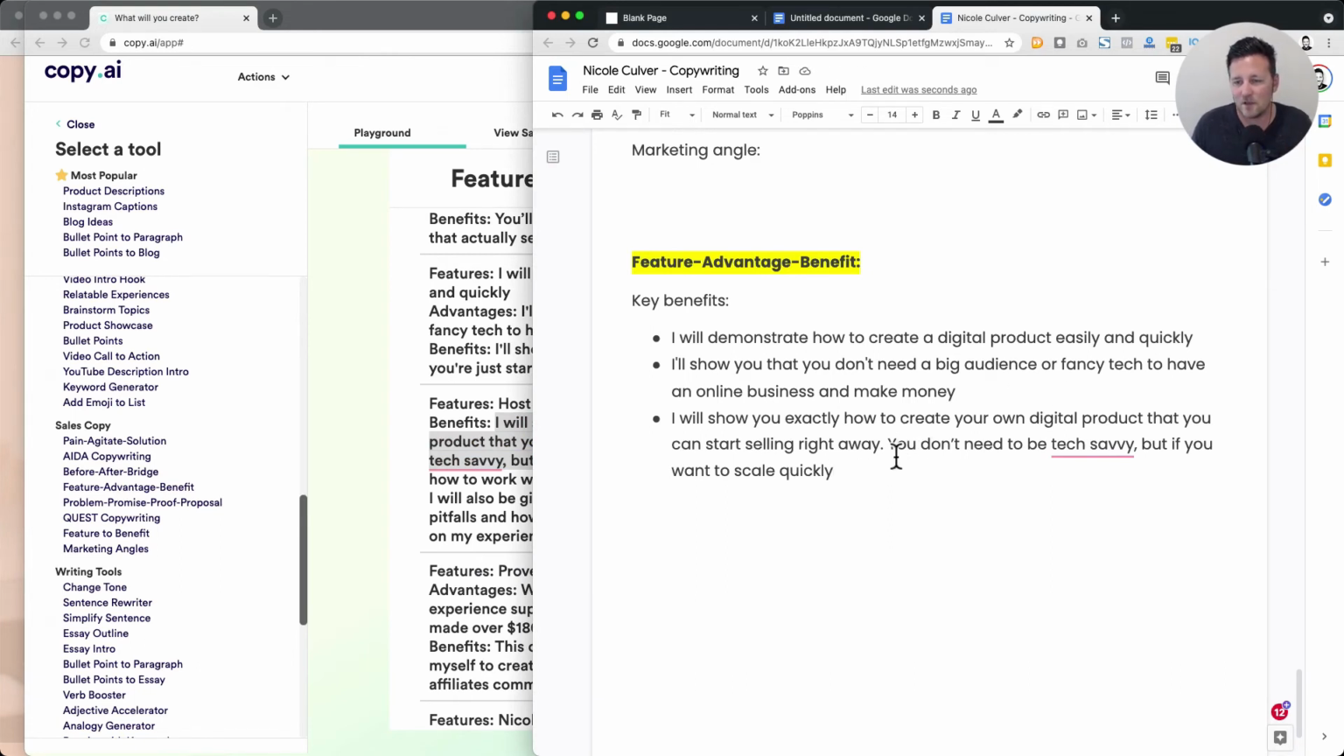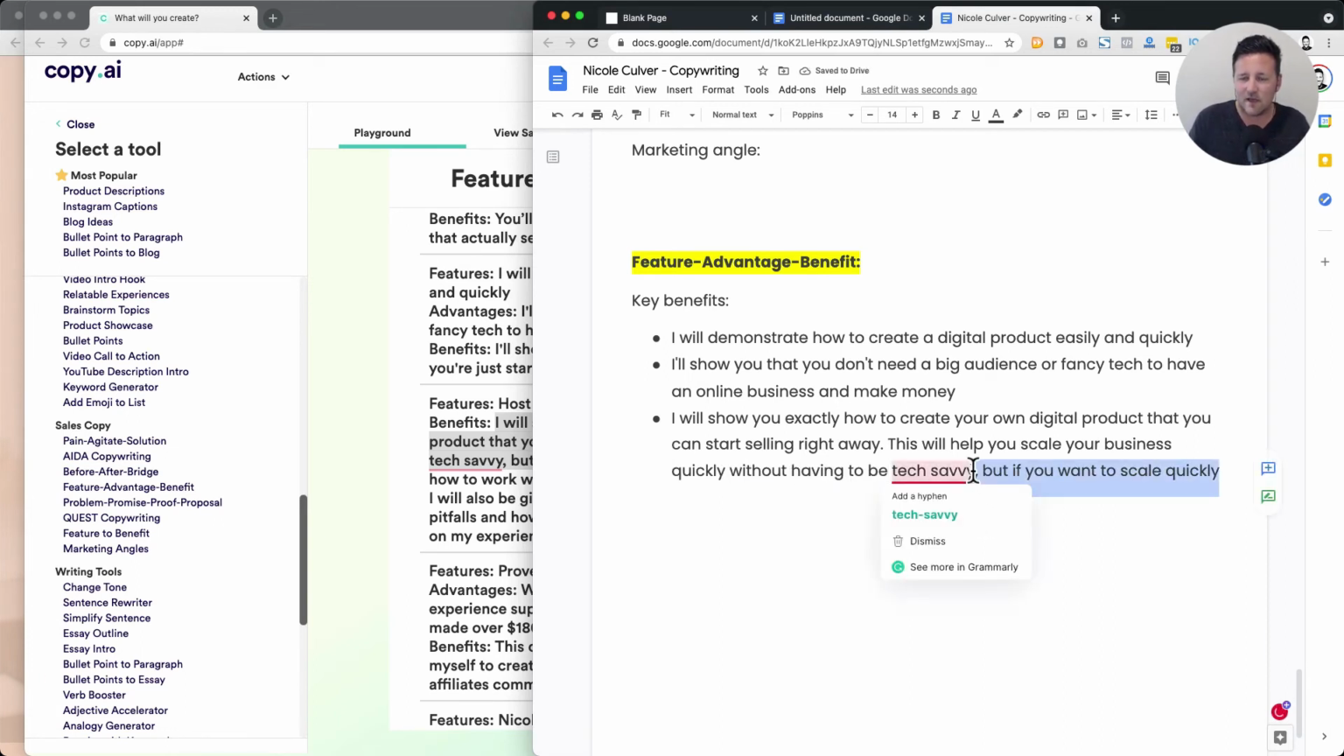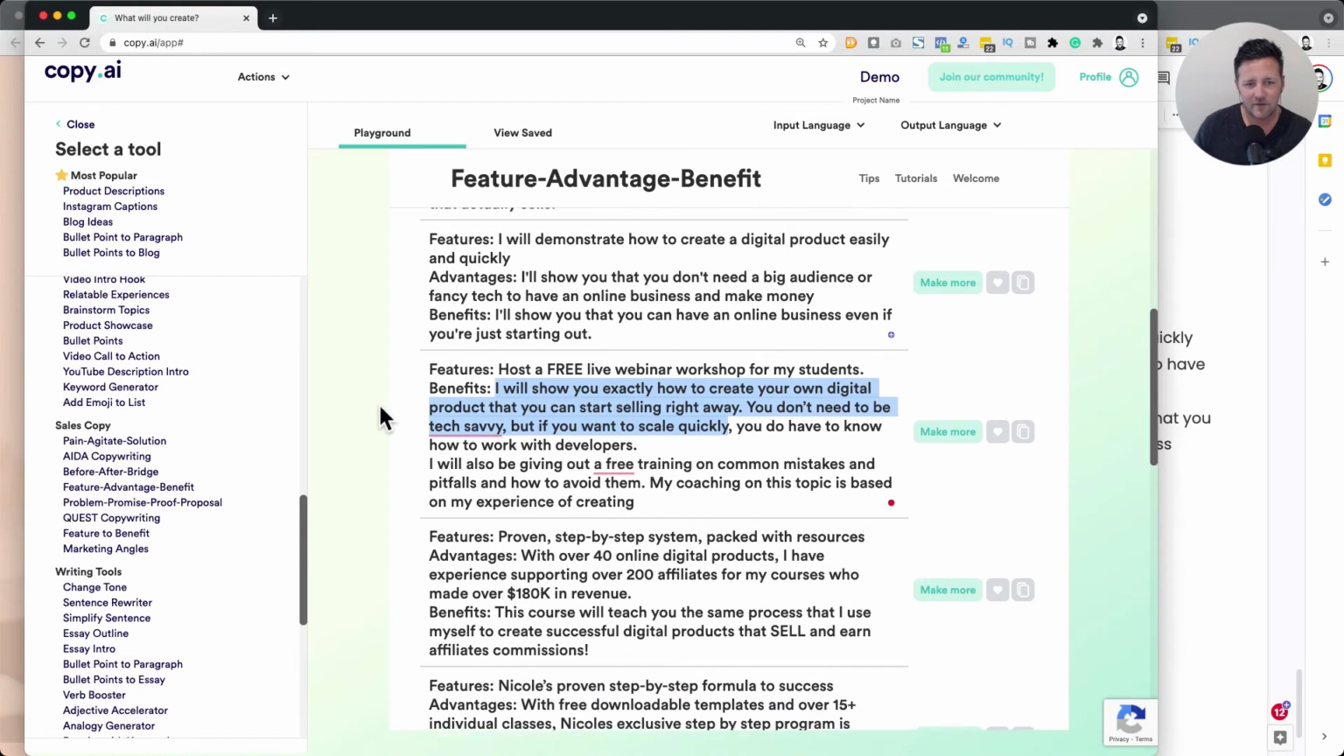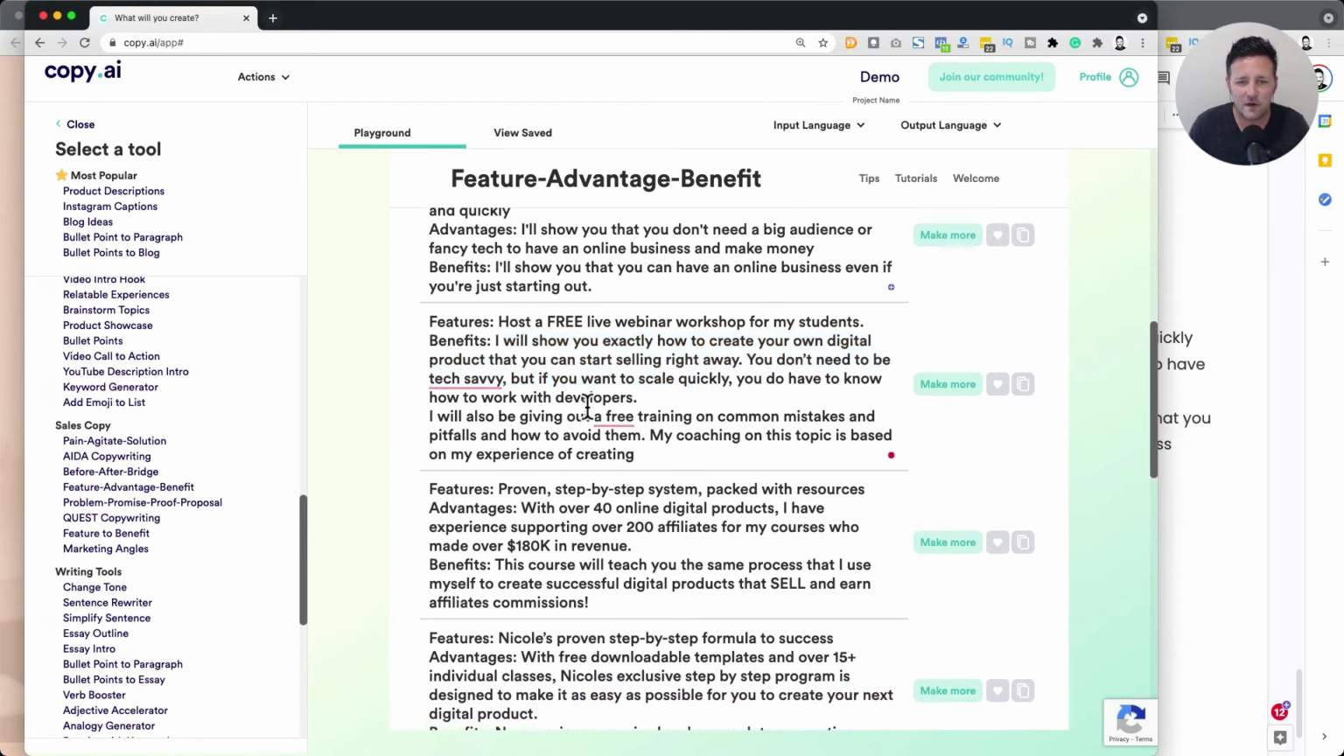You don't have to be tech savvy, or you can scale quickly without being tech savvy. This will help you scale your business quickly without having to be tech savvy. So again, just taking the raw stuff that it gave me, and I'll leave that. So back to the feature advantage benefit. Oh, this is good here.